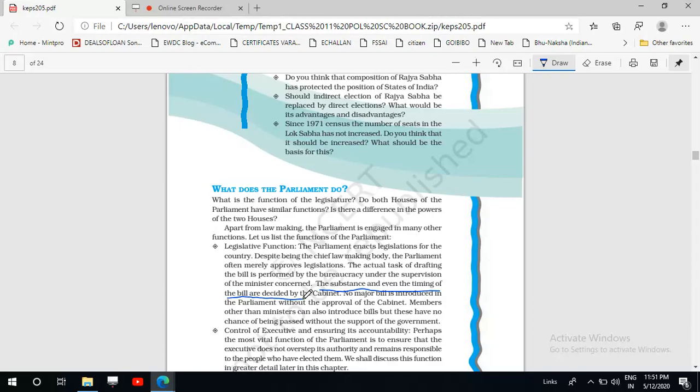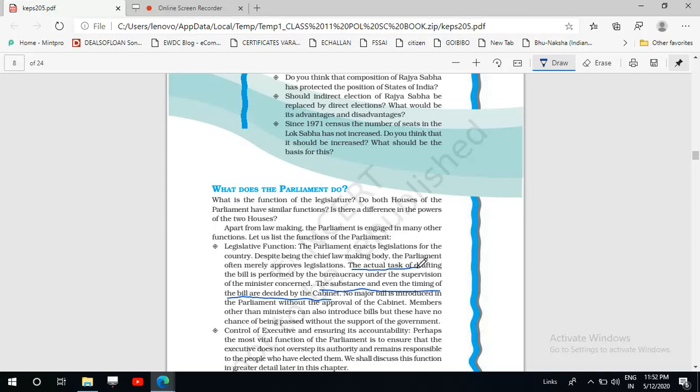Then we can see that the drafting of the bill is performed by the bureaucracy under the supervision of the minister concerned. Whatever ministry or department the bill is concerned with, the minister of that department will supervise the drafting of the bill which is performed by the bureaucracy. So in this also we see that the parliament is not playing any role in lawmaking.